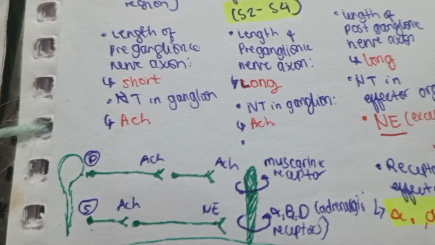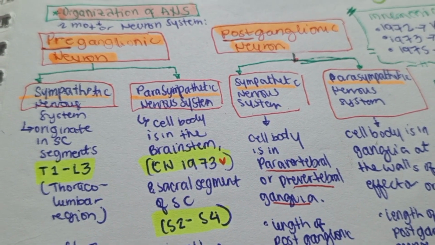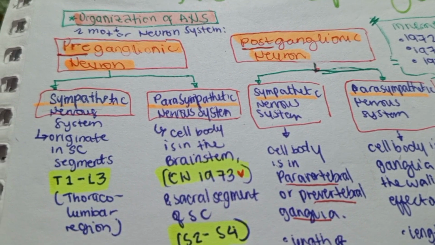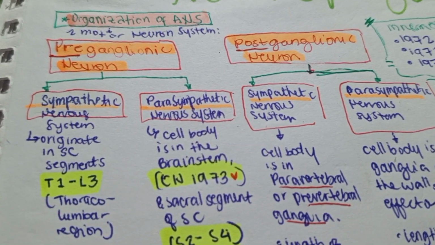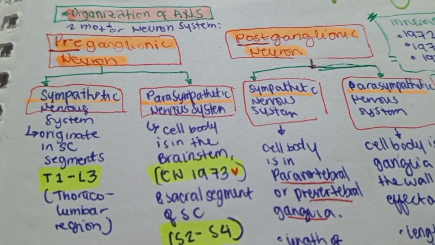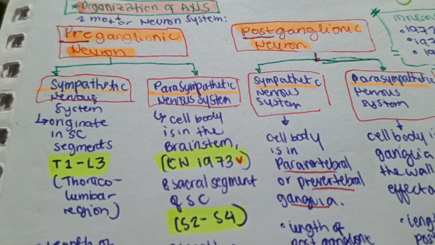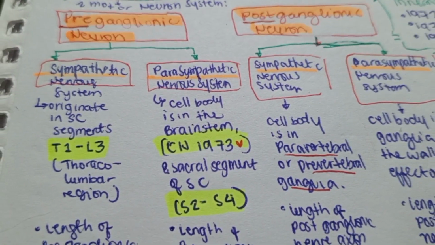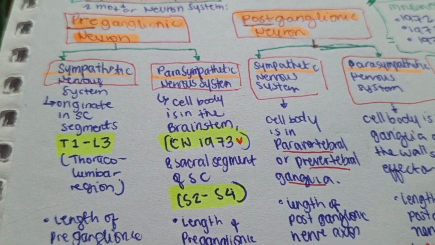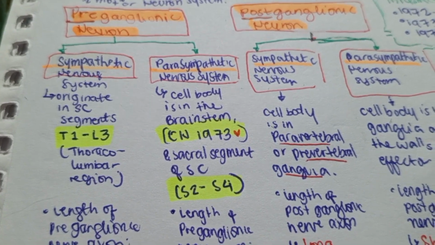is acetylcholine. Okay, so next is the parasympathetic nervous system in the preganglionic neuron. This can be seen in the brainstem and from the cranial nerves 10, 9, 7, and 3. And also, it can originate in the sacral segment of the spinal cord, S2 to S4. So the parasympathetic nervous system originates in cranial nerves 10, 9, 7, 3, and S2 to S4.